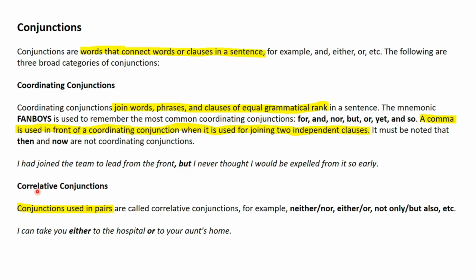Secondly, we have the correlative conjunctions. These are conjunctions used in pairs like neither nor, either or, not only but also, etc. Look at this example. I can take you either to the hospital or to your aunt's home. Now this is a choice between two things, either to the hospital or to your aunt's home. So we have used the correlative conjunction which is forming a pair in this sentence, either or.